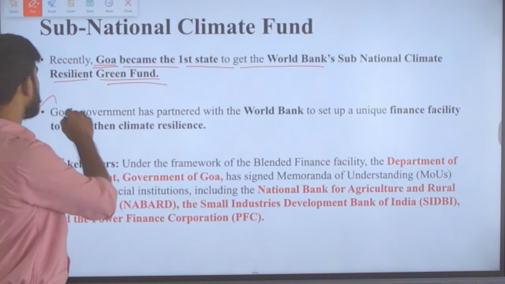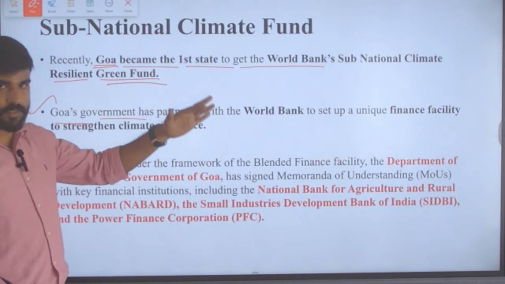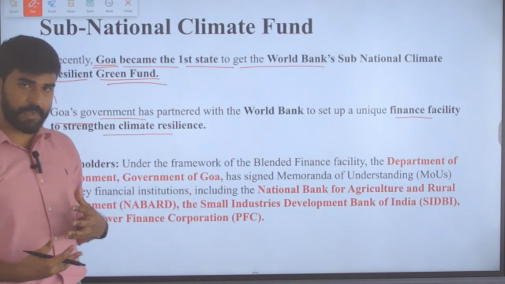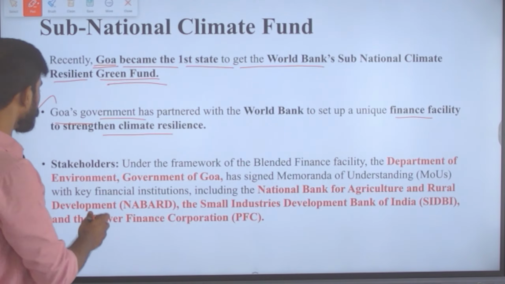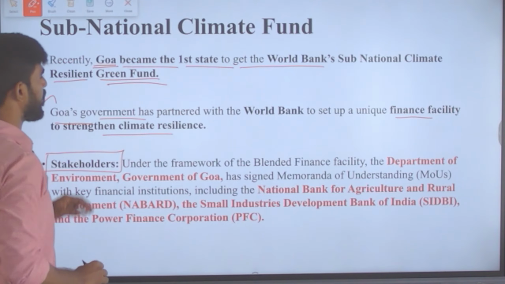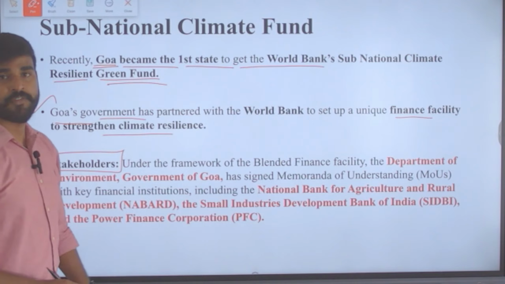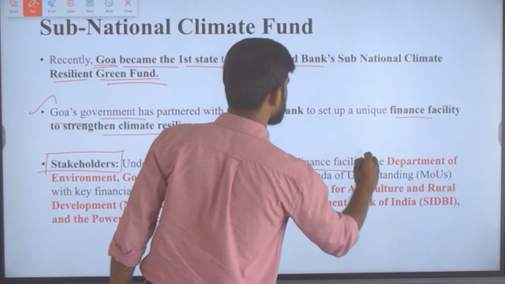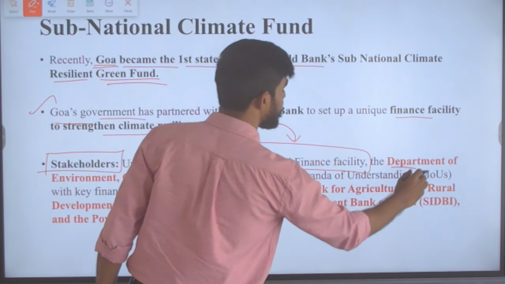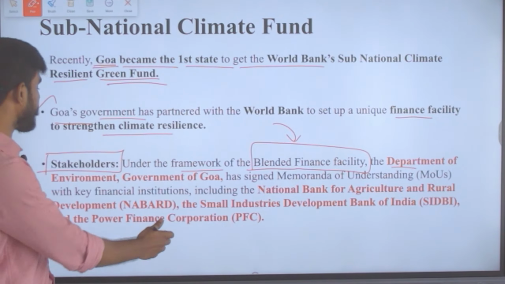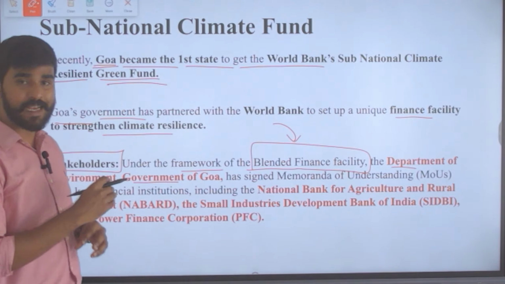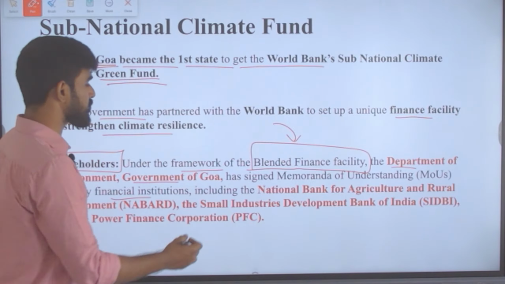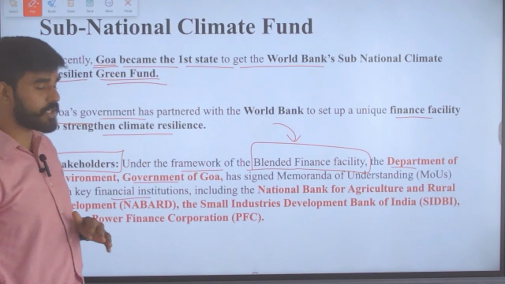Goa's government has partnered with the World Bank to set up a unique financial facility to strengthen their climate resilience. And who are the stakeholders under this financial facility? Under this framework of blended finance facility, the Department of Environment of the Government of Goa has signed a Memorandum of Understanding (MOU) with various financial institutions like NABARD, SIDBI and PFC. What is NABARD?